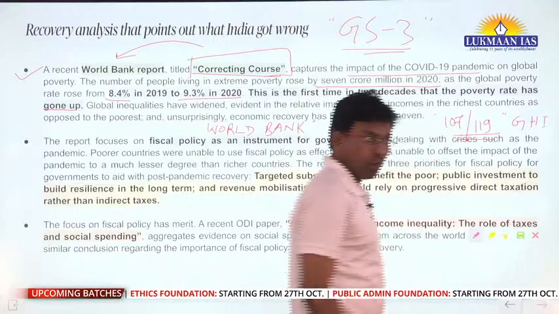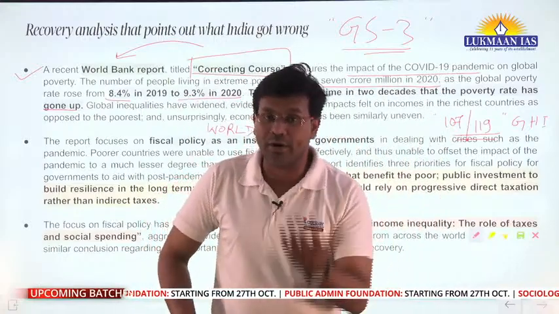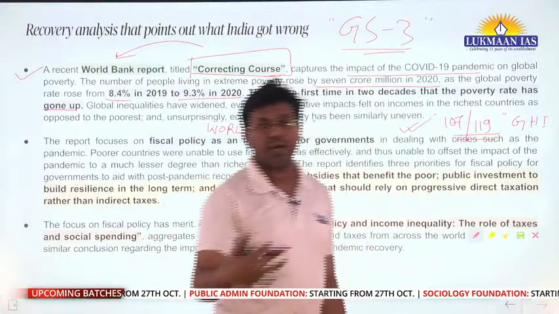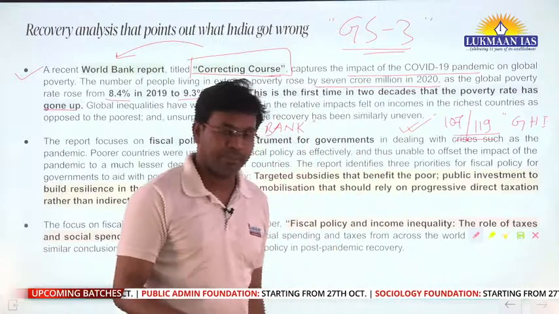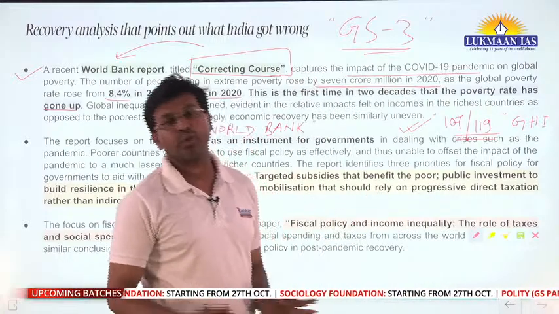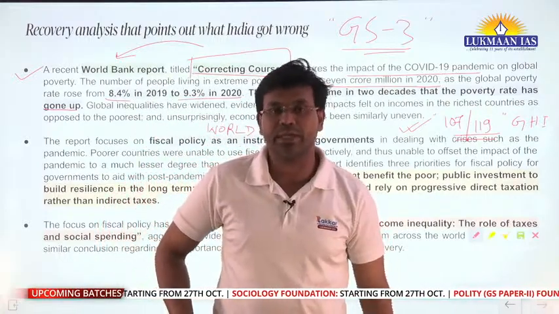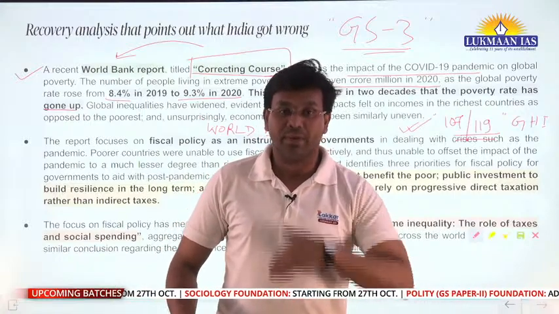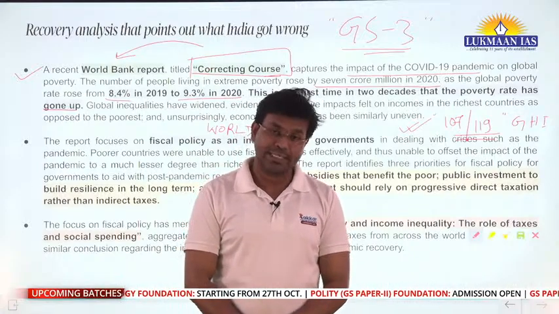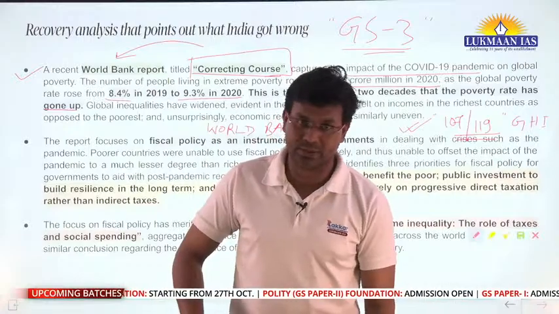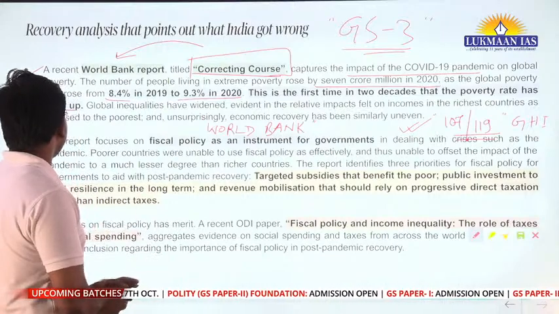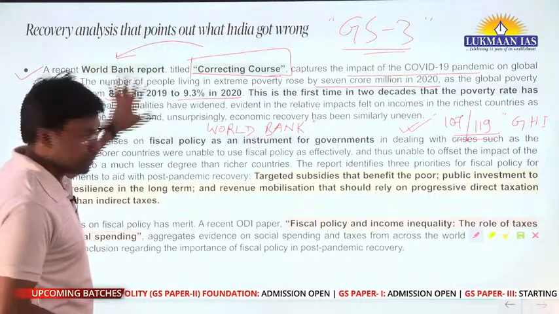So it shows that many people are not able to afford food for themselves, and that's why they are sleeping hungry. And apart from this report, they also talk about multidimensional poverty, and recently the Multidimensional Poverty Index has been released. We will talk about which organization releases the Multidimensional Poverty Index, and we are going to discuss it in detail. But before this, let us talk about what this particular report focuses on.